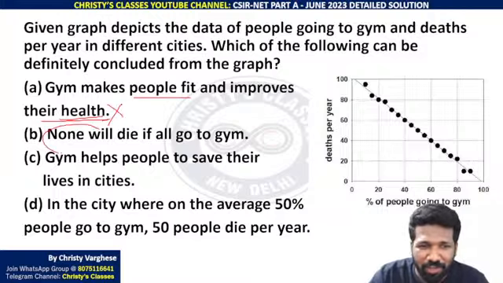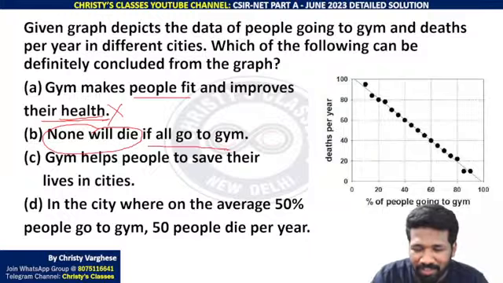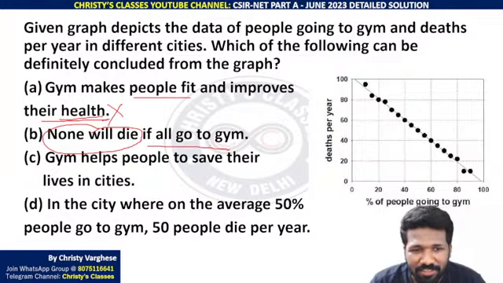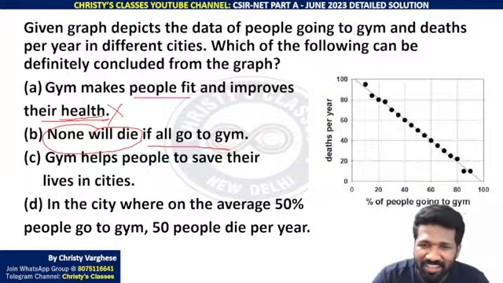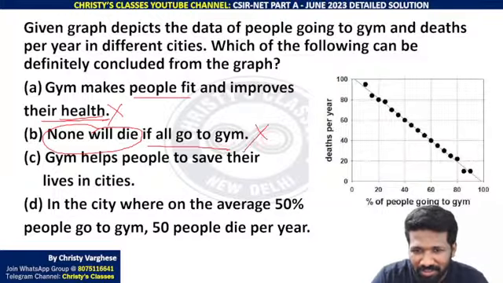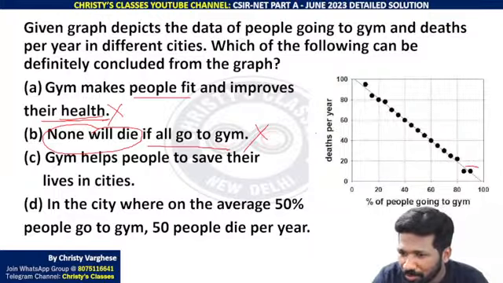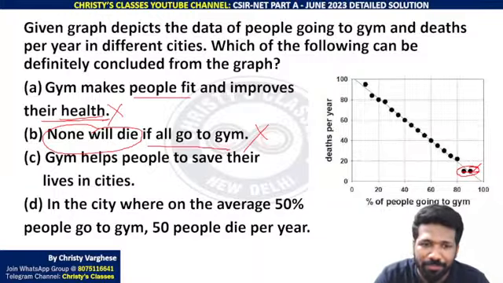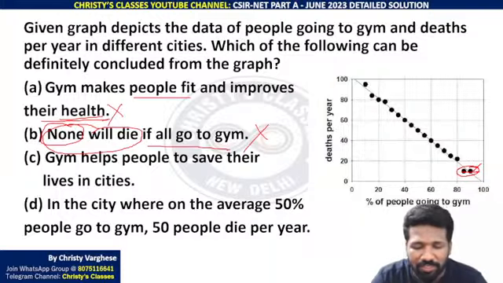None will die. That is a very extreme statement. Na? None will die. That means everyone will live for eternity, like 1 lakh years if you daily go to gym. That is not how the human body works. Again, that all is not necessary to say this is wrong. ये ग्राफ में इसके बारे में कुछ भी नहीं दिया है. Whether no death, because zero death never is happening na. Percentage of people going to gym, if it is very close to 100 also, it is not zero death per year. It is still a considerable value na. So none will die, it's an extreme sentence, that is wrong.